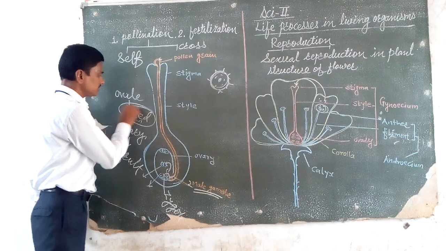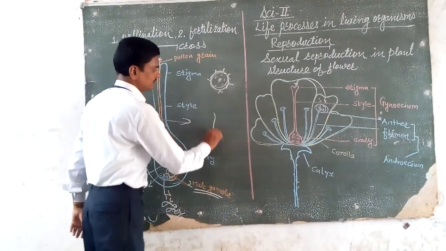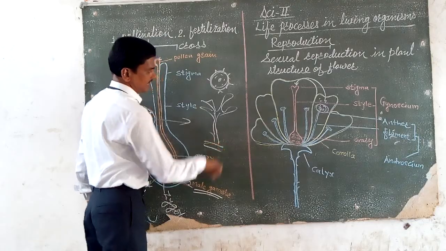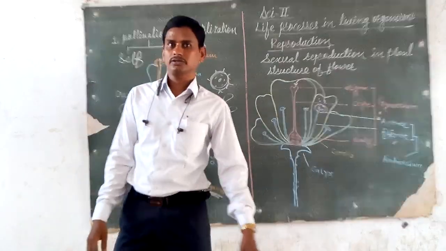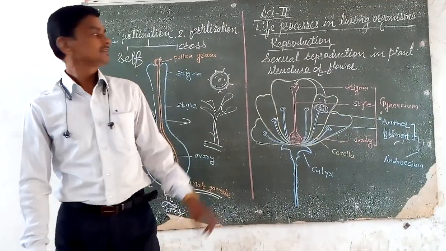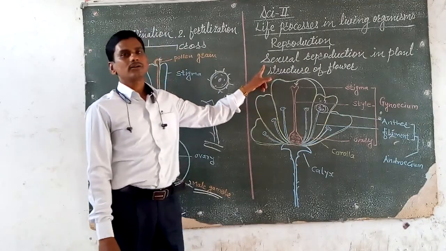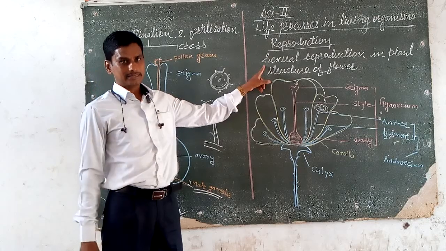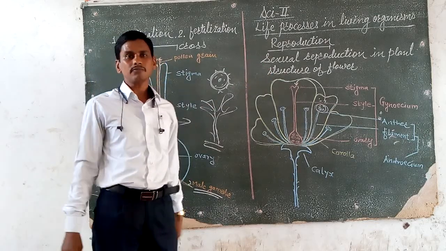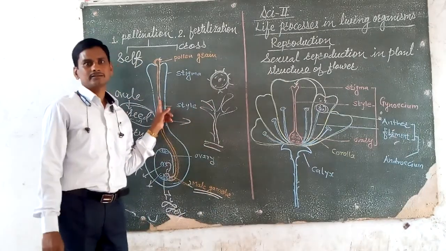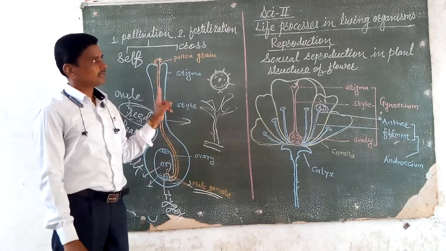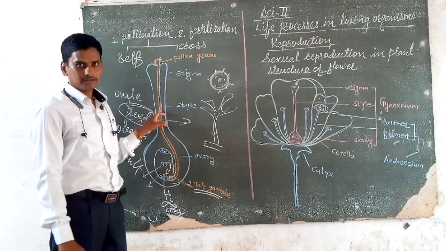If you sow these seeds, a new plant develops from them. That is known as sexual reproduction. This sexual reproduction occurs in multicellular living organisms. Sexual reproduction occurs in a plant like this. Here, the sexual reproduction in a plant is complete.